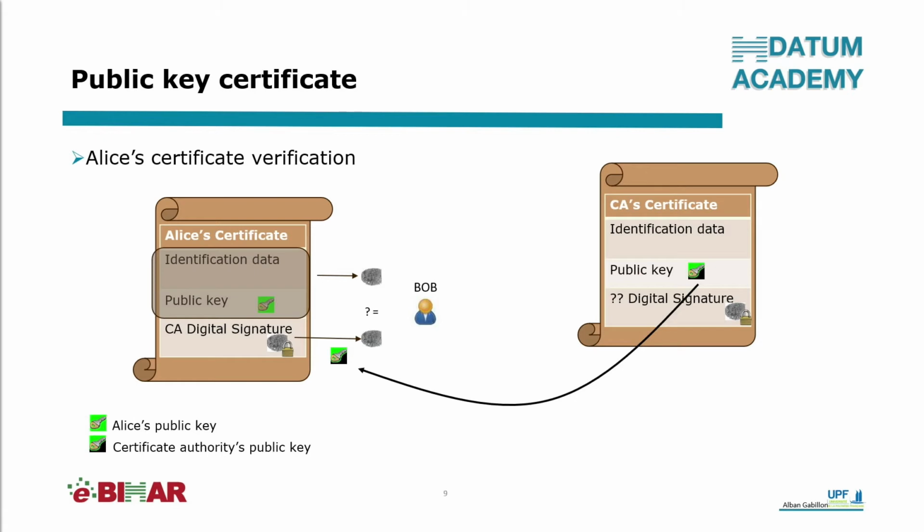However, the verification process is not complete. Bob must now ensure that the public key used to verify the signature is actually the certification authority's public key. So Bob must now verify the certificate of the certification authority itself. But to verify that certificate, Bob needs the public key of the authority that signed that certificate. But who signed that certificate?